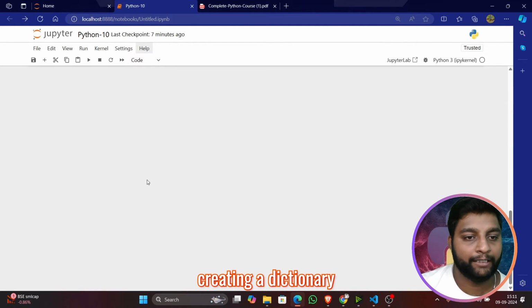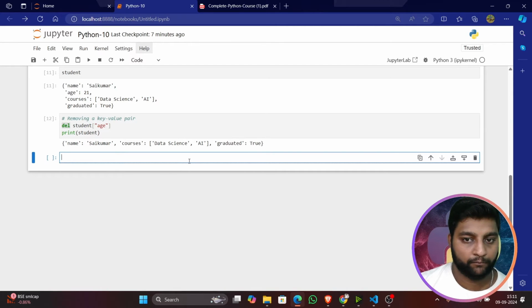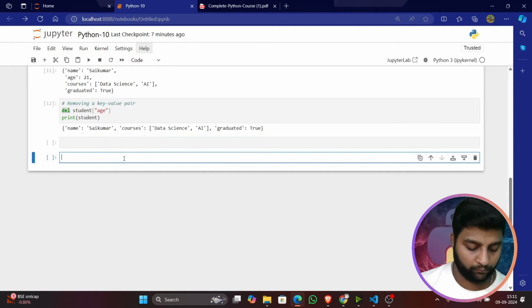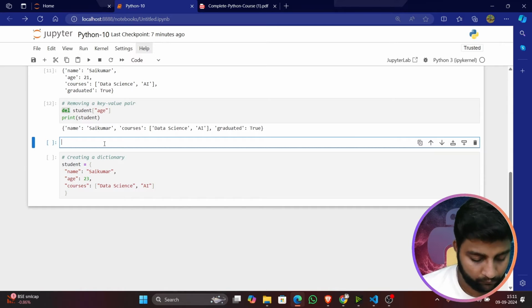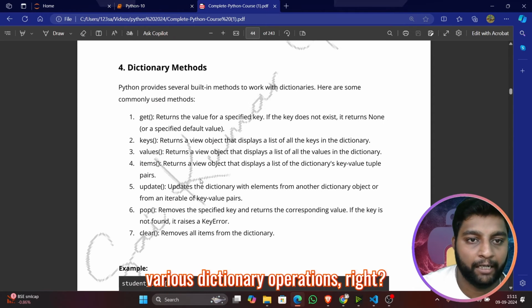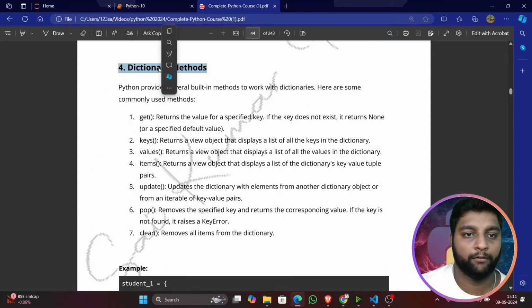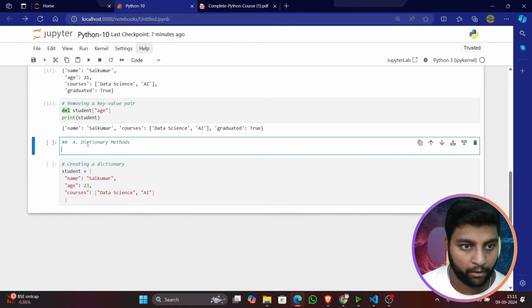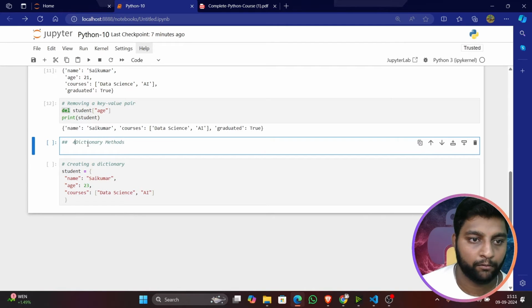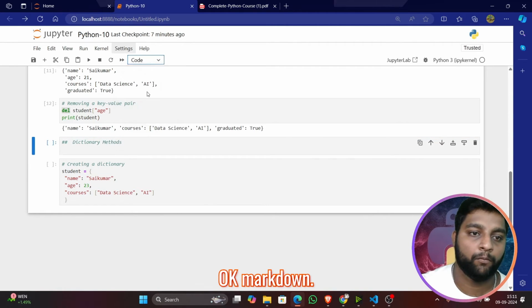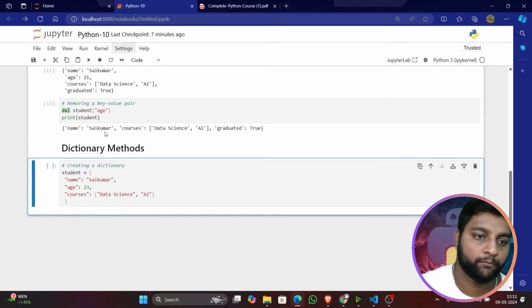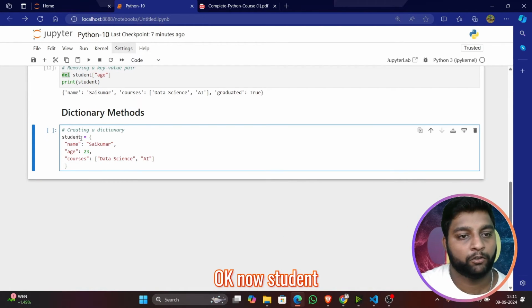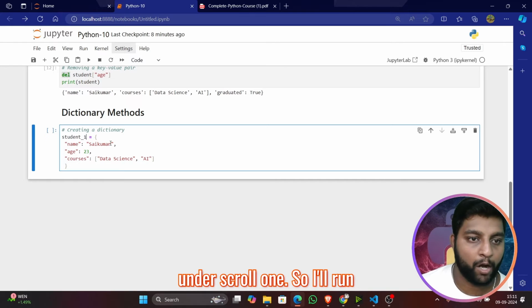Creating a dictionary. Various dictionary operations, right? Dictionary methods. Okay, markdown. Now student underscore one.